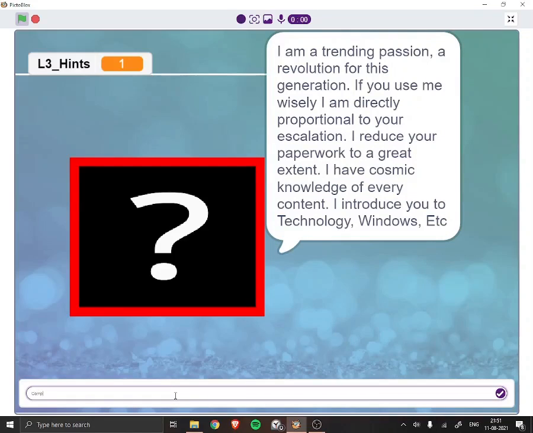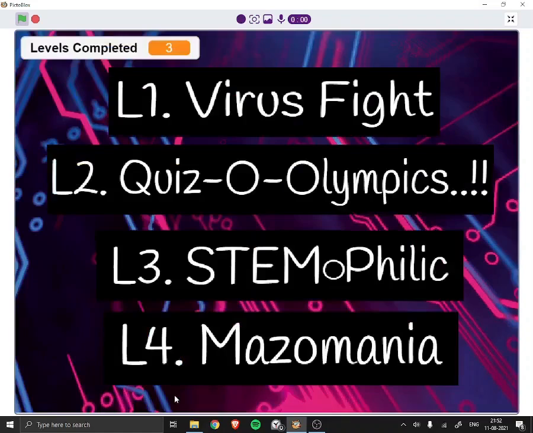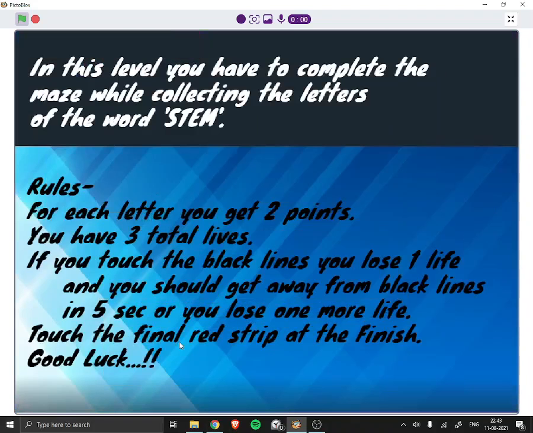This must be computers, because Windows and technology are there. It's correct. Click any level to start. So as you can see, I have completed 3 levels, so I'll start with the 4th level now. Mazomania. In this level you have to complete the maze while collecting the letters of the word STEM.